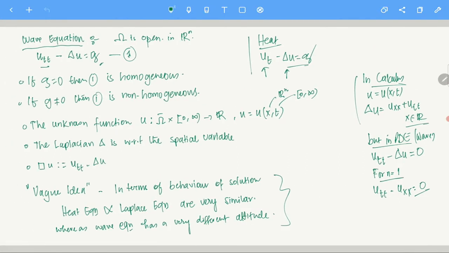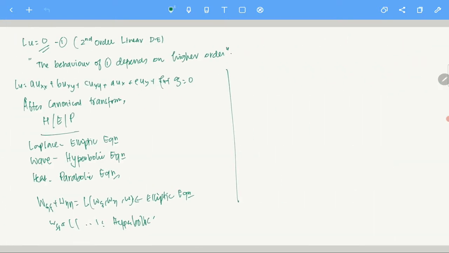Because you see in the heat equation this term is there, but that's basically a lower order term. So essentially this is a Laplace equation. If you think about it, this is just an extension of this elliptic idea. So heat and Laplace are closely knit together. Once you have a good understanding of the Laplace equation, many properties of the heat equation can be derived. That is what we did in heat and Laplace. But for the wave equation, everything falls apart.